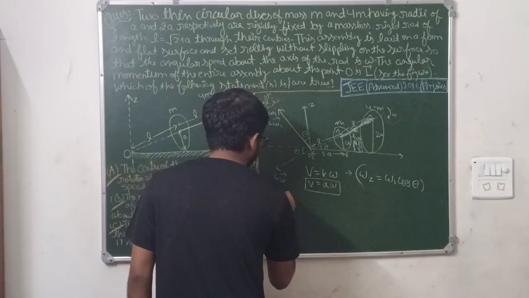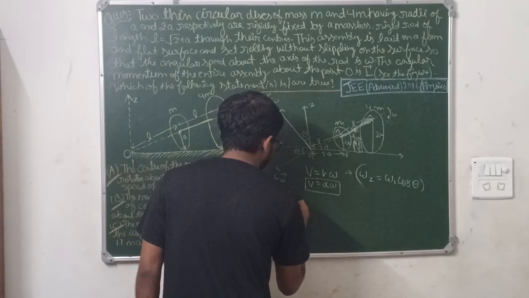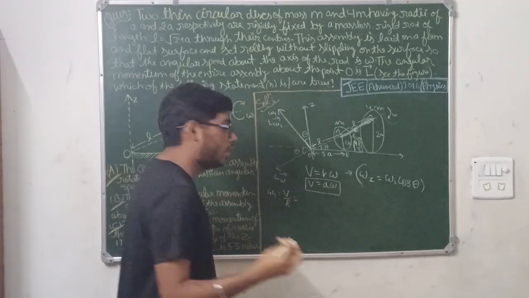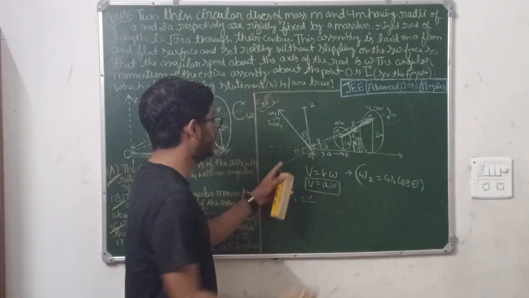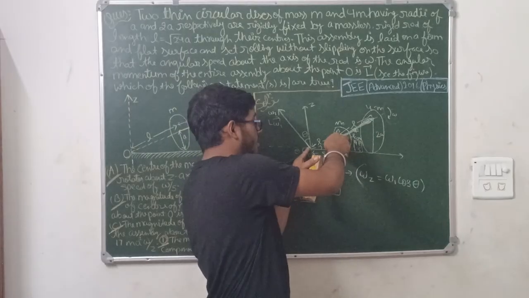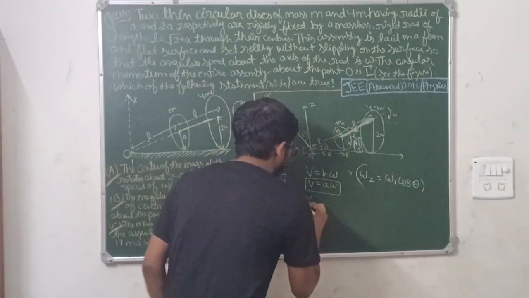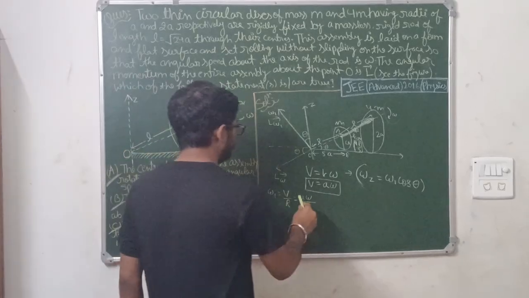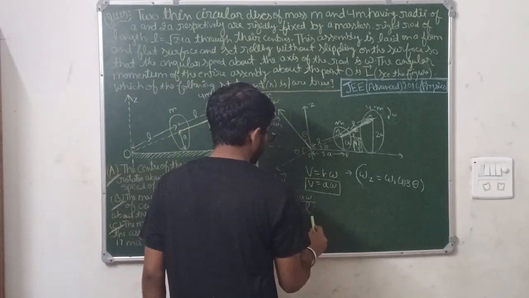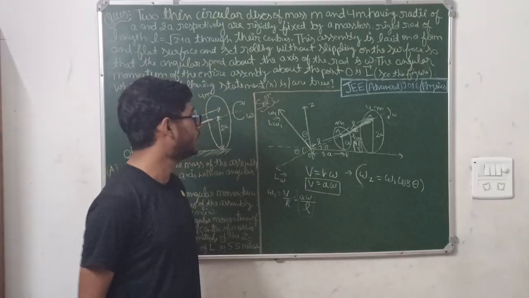What will be omega 1? It will be V upon capital R. V is a into omega, upon R. What is R? The total length up to the smaller disk is L. Clear? Now this is omega 1. Now we need to find cos theta.